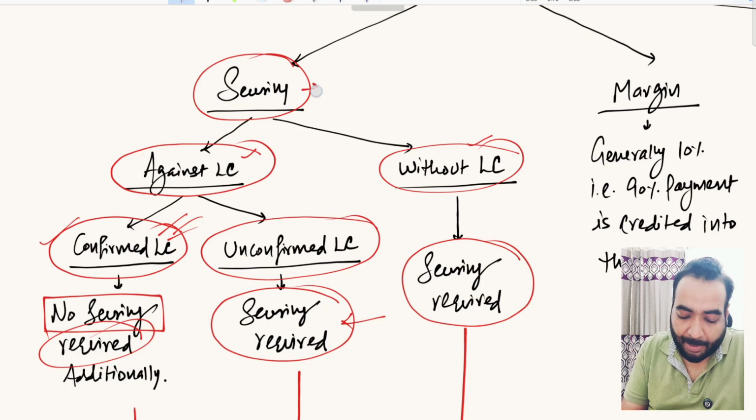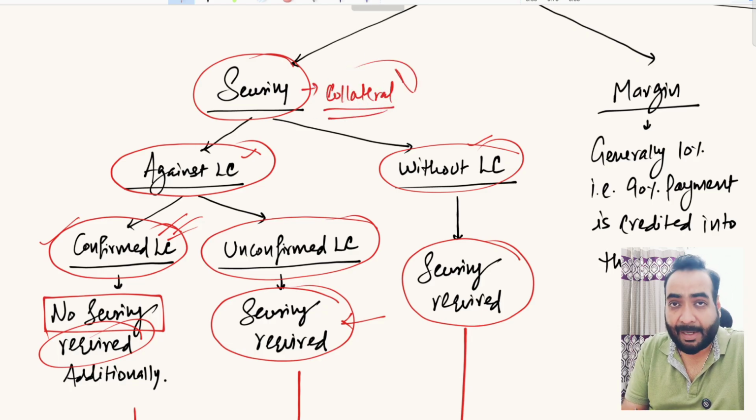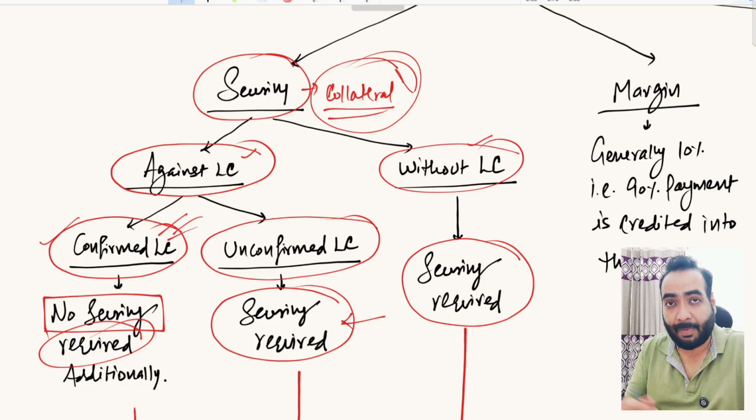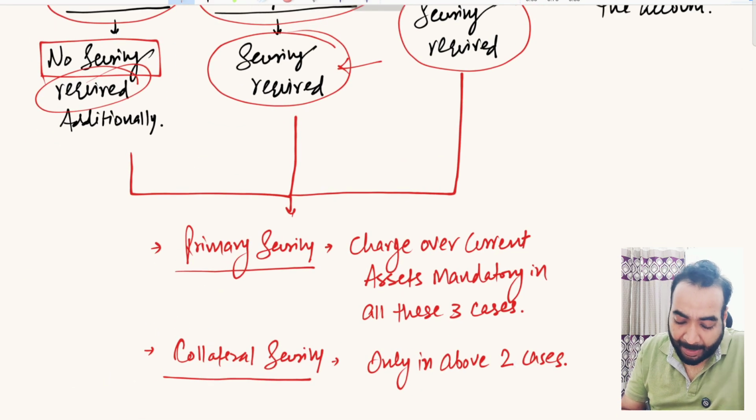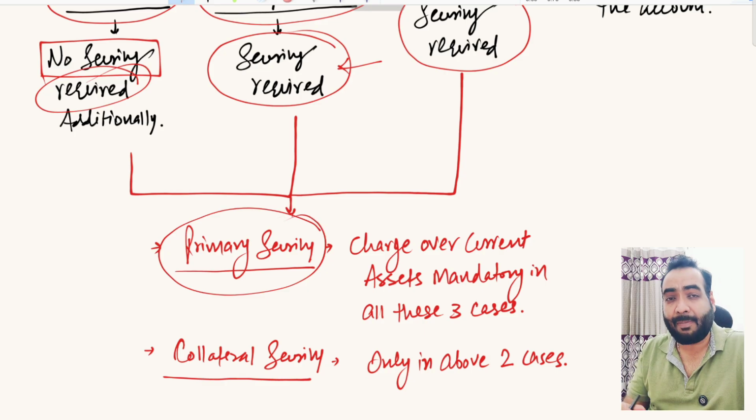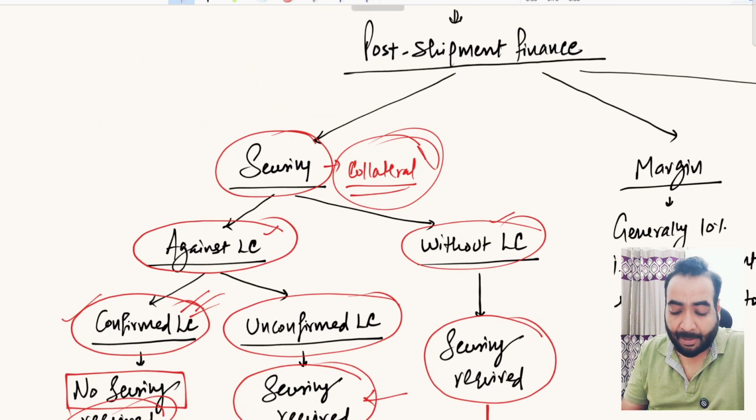So that was the collateral security that we have discussed here. Collateral security would mean land and building or FD, whatever the bankers are accepting. But primary security means the asset that is created out of the loan that you have taken. The loan you are taking, post-shipment finance, is used for financing the debtors, which are your current assets.